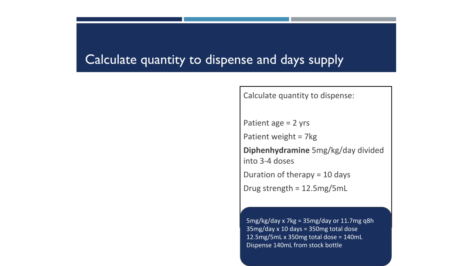We want to treat for 10 days, and we know that the drug strength, the only package available, is 12.5 milligrams per 5 ml. That usually comes from a stock bottle that is poured into the exact amount into a smaller bottle to dispense to the patient.